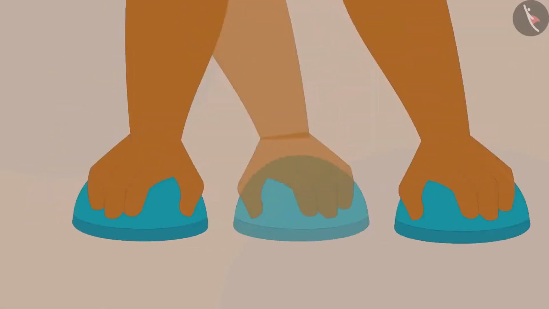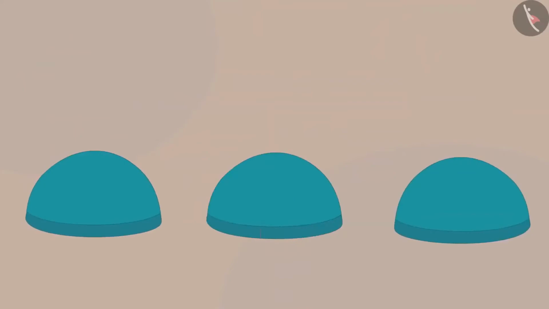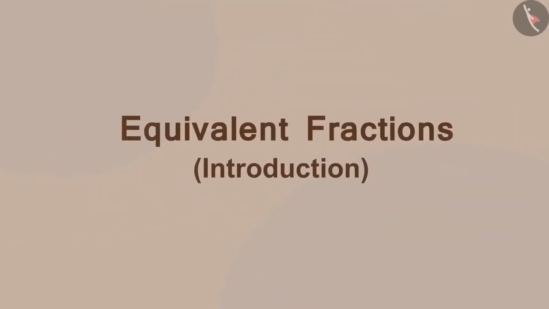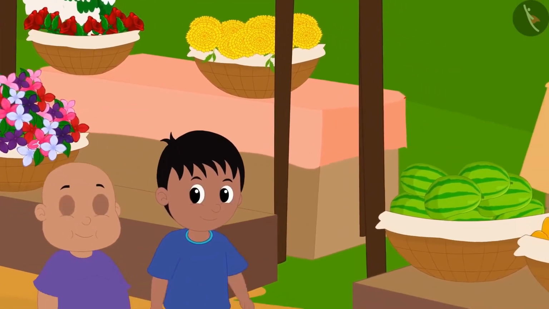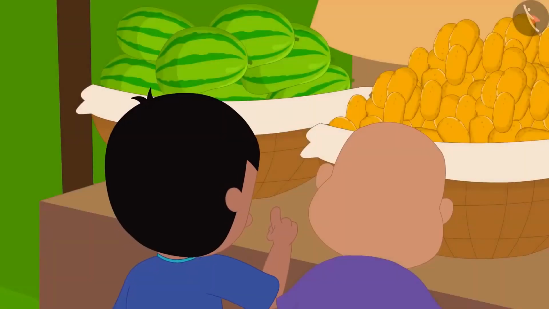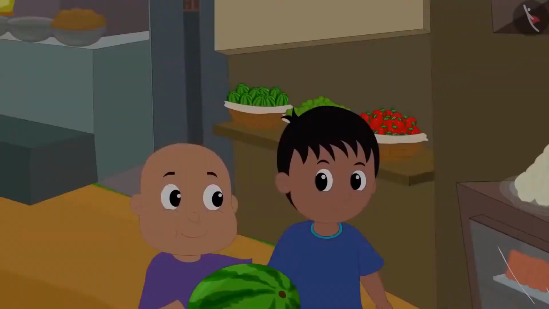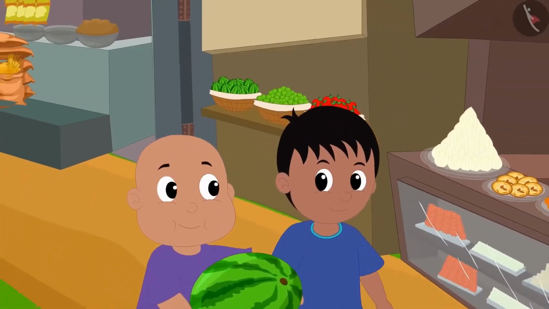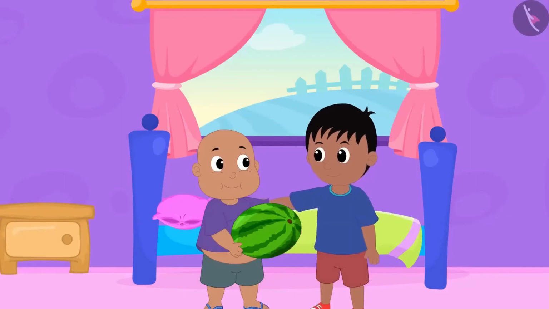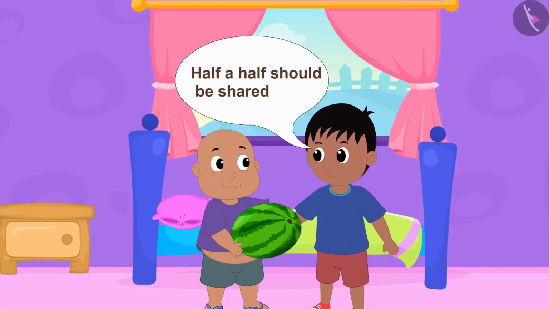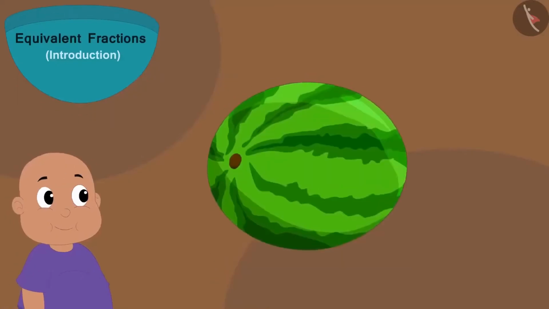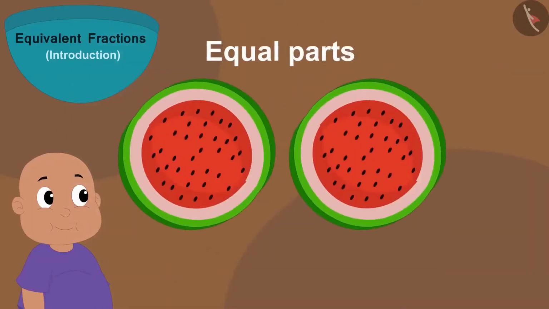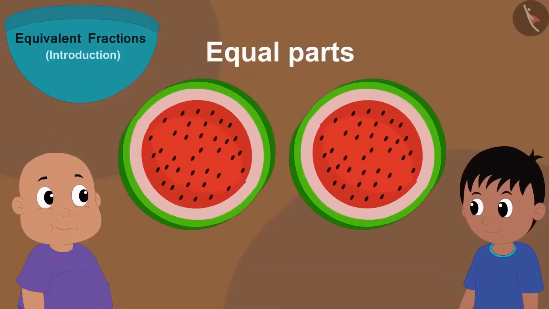Hello children, in this video we will learn about equivalent fractions. Raju and Bablu are going to buy watermelon from the market. They bought a watermelon from Bunny's stall and took it to Raju's house. Now Raju told Bablu that he should divide the watermelon in two halves. Bablu cut the watermelon in two equal parts and gave one part to Raju.